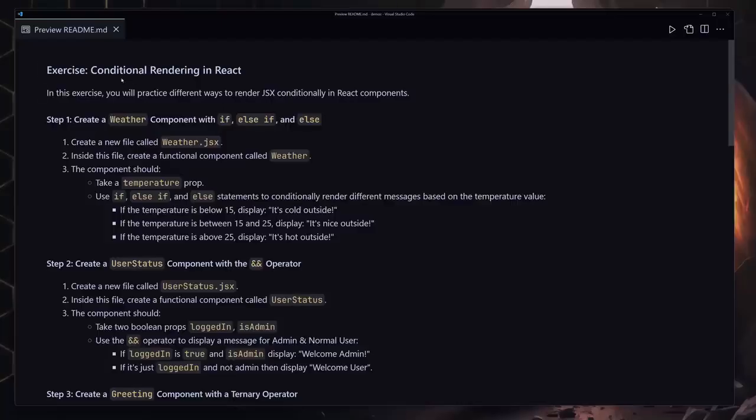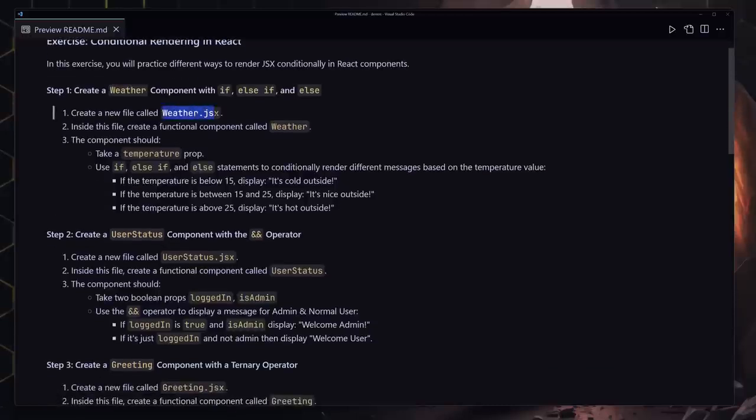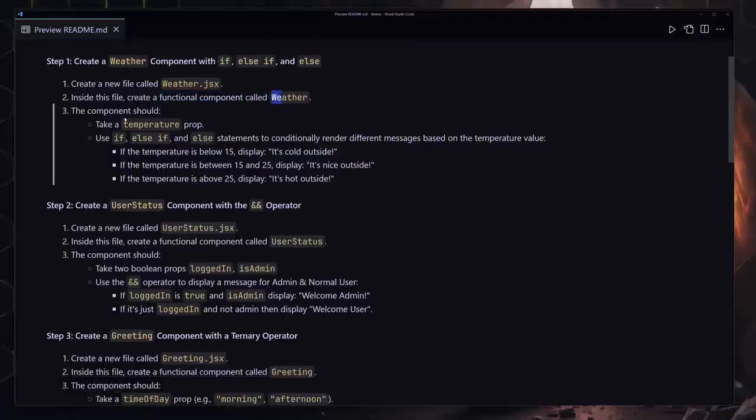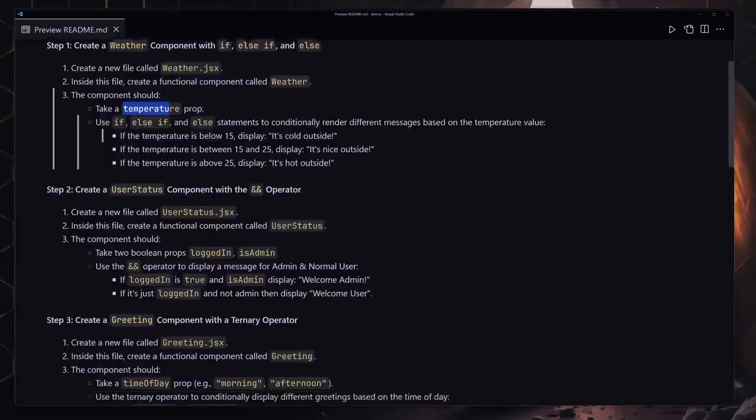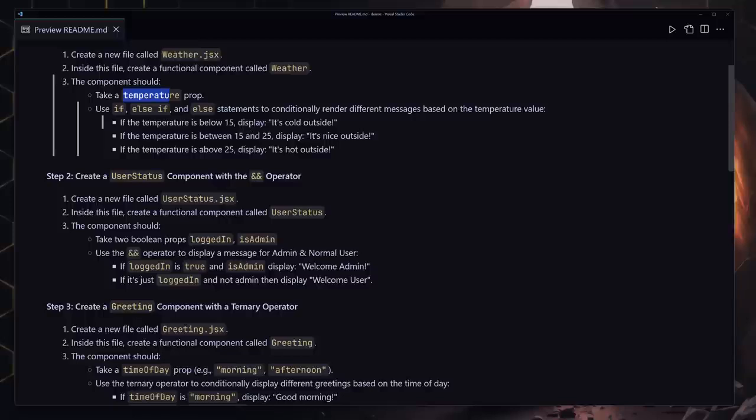Time to tackle the conditional rendering challenge. So the first thing that I want you to do is create a Weather.jsx file, and inside that file you're going to be creating a functional component with the name of Weather, and it will take the prop of temperature. And then I want you to use the if, else if, and else statement to conditionally render different messages based on the temperature value, which we're going to be specifying in a few seconds. So if the temperature is below 15, display It's cold outside. And if the temperature is between 15 and 25, then display It's nice outside.